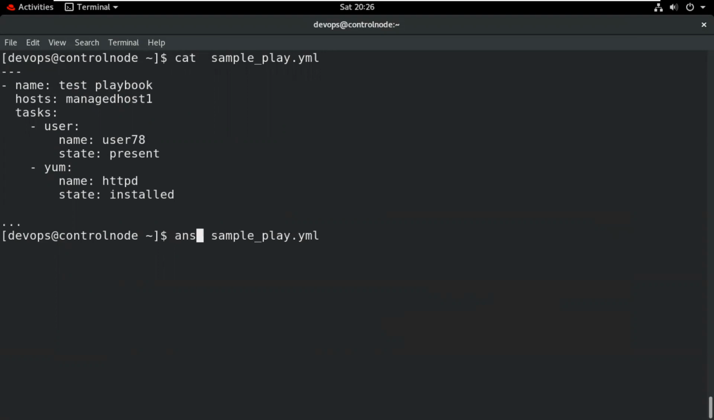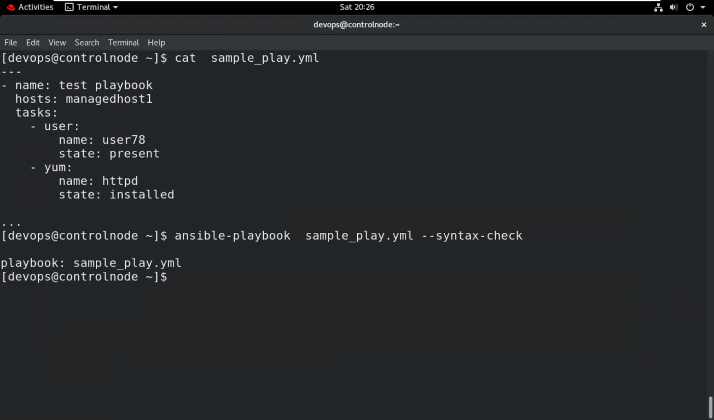So type here ansible-playbook, then type here --syntax-check. If my syntax is not wrong, it will not display any error. So at this time, there is no syntax error in my playbook, so it does not show me anything.